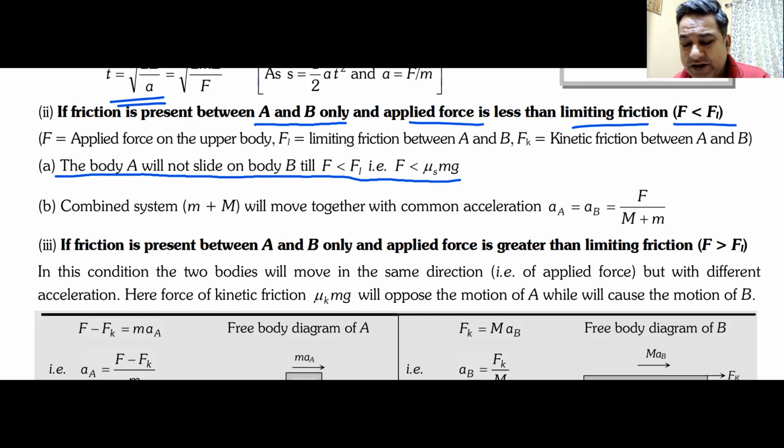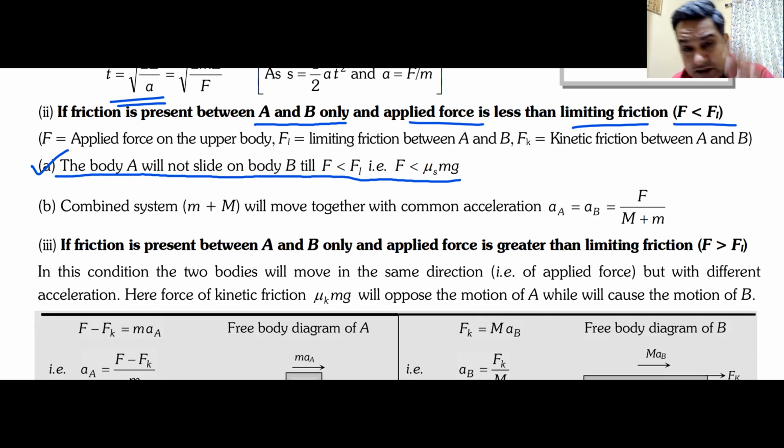If you draw the free body diagram of A, normal reaction will be equal to mg, and the value of limiting friction would be μs times mg. So body A will not slide on body B because the force is less than limiting friction.